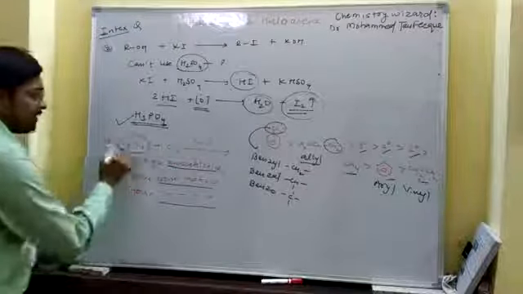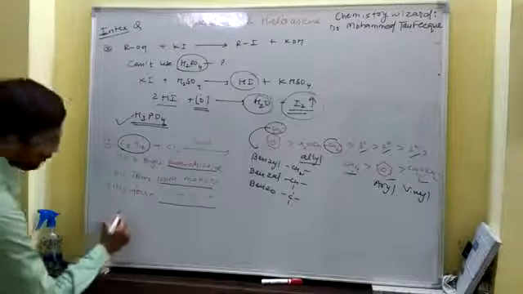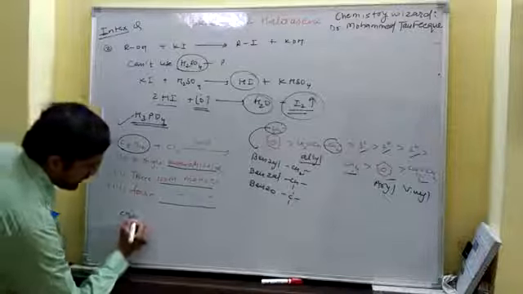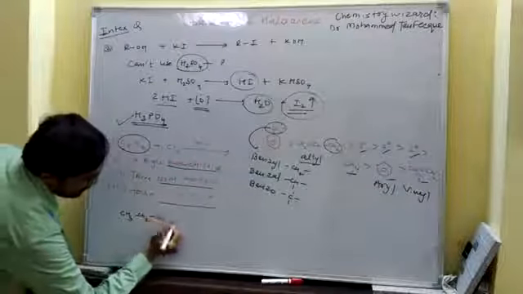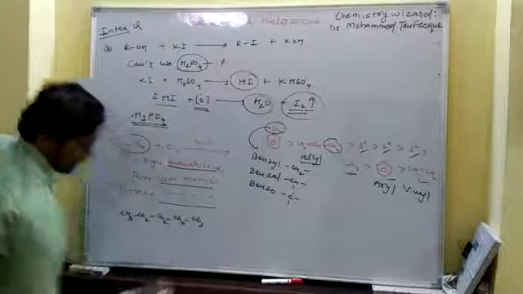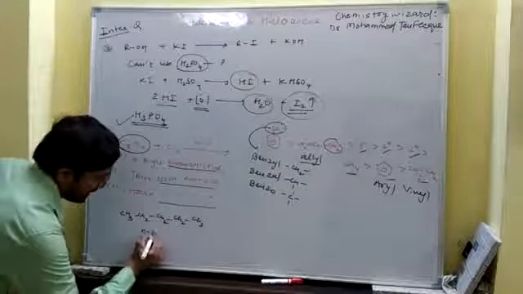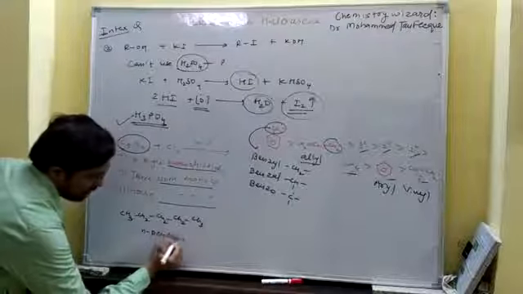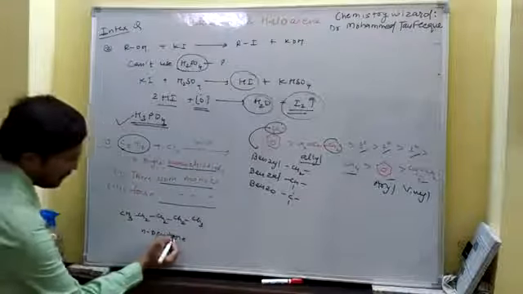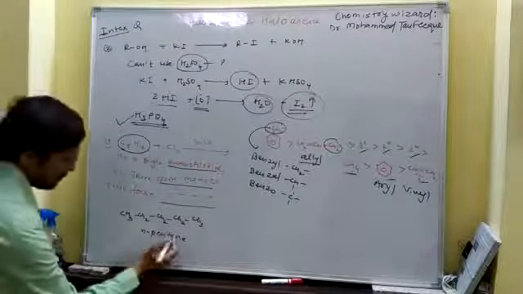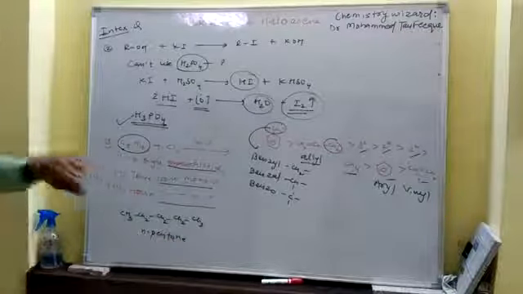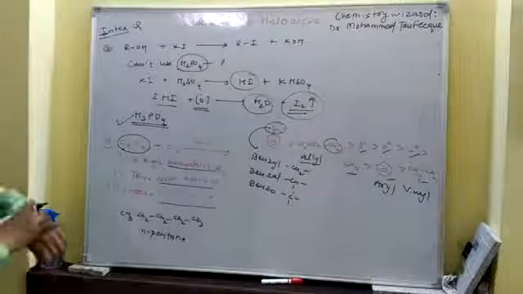Since it is a 5 carbon alkane, how can we arrange 5 carbons? CH3, CH2, CH2, CH2, CH3. That means 5 carbons in a chain. It is known as n-pentane, normal pentane.